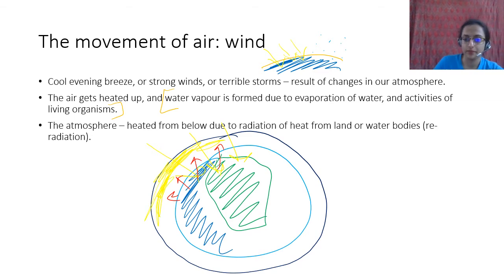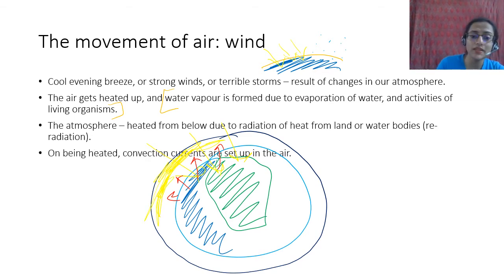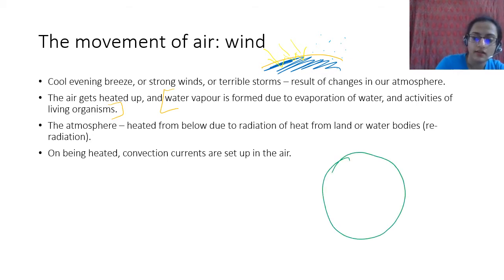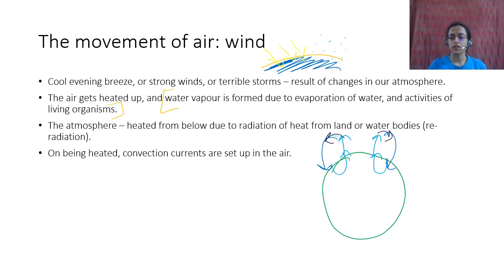The atmosphere gets heated. On being heated, convection currents are set up in the air. What are convection currents? Convection current is when something gets heated up, it rises up, it expands, and then it cools down, and when it cools down, it comes down, and then it again gets heated up, and again goes up, again cools down, again comes down. This is called a convection current.